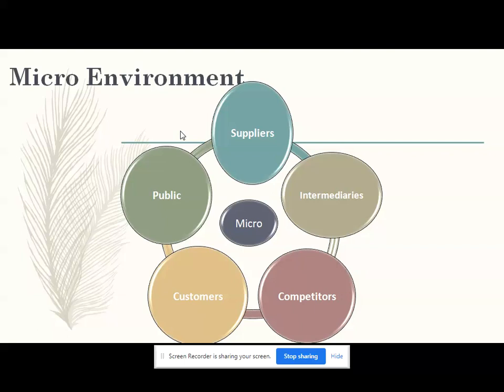Customer is undoubtedly the important force which is acting on and shaping the organization. Now we will see the last part, that is micro environment component number 5, that is public. Now what is public? According to Philip Kotler, companies must put their primary energy into effectively managing their relationships with their customers, distributors, and suppliers.